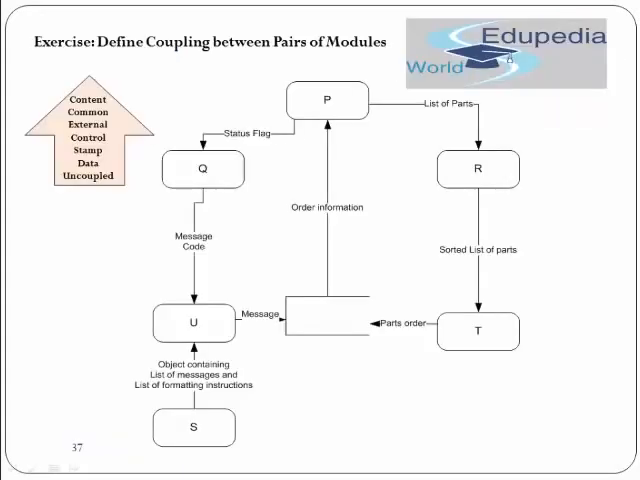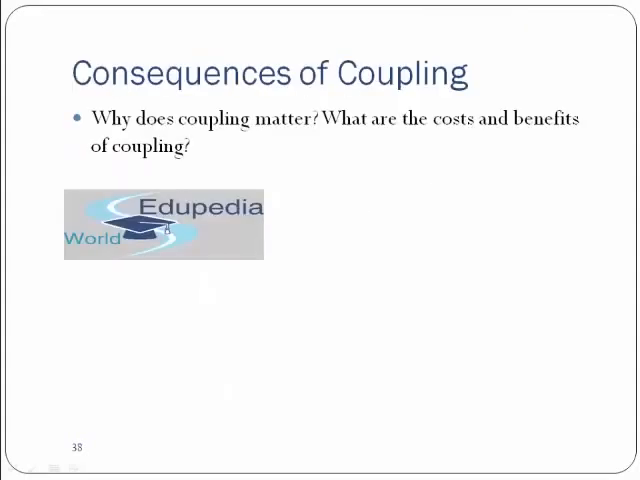So again, there is an exercise for you. It says to define coupling between pairs of modules. There are modules and pairs given, so you need to define which type of coupling they are using. I leave this part to you, and the answers for this exercise you can easily find on the internet. Okay. What are the consequences of coupling? Again this is a question for you. I hope you should be able to answer that by now, because it asks why coupling matters and what the costs and benefits of coupling are.